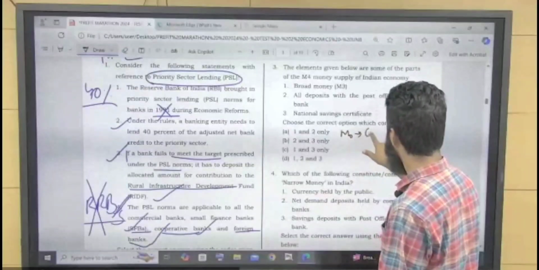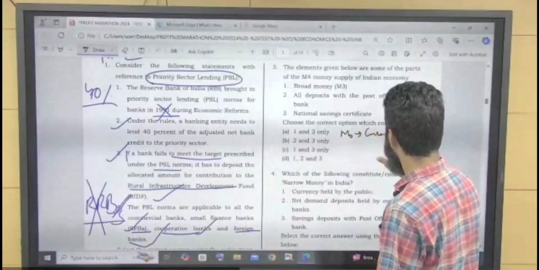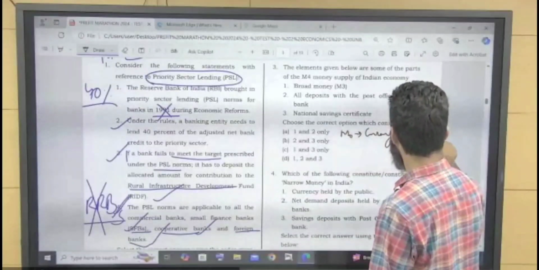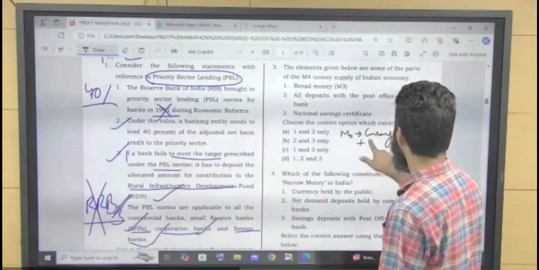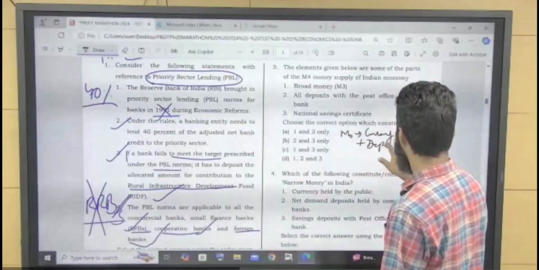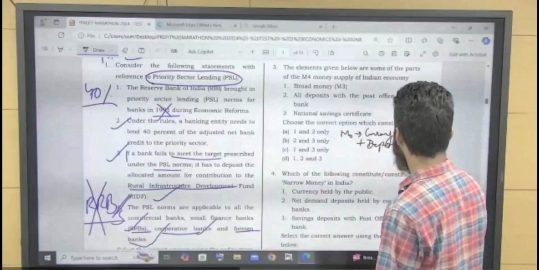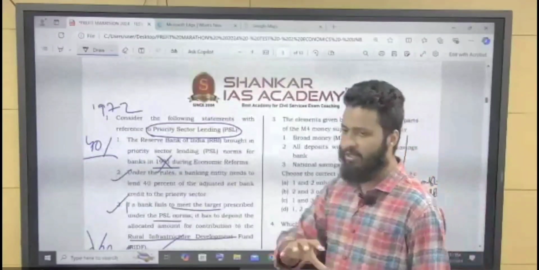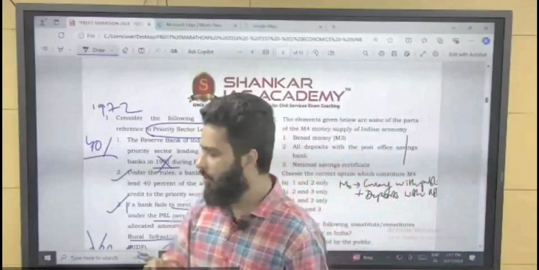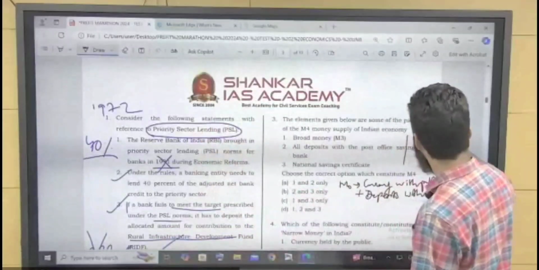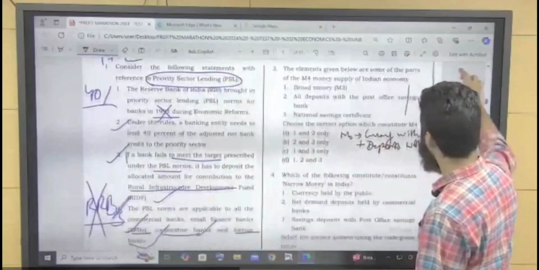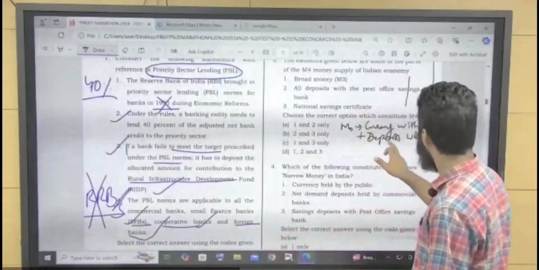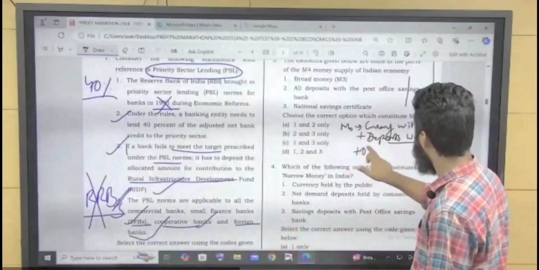M0 is currency available with public. So, currency with public, it is M0. Currency with public plus deposits with RBI. The commercial banks, the cash reserve ratio that you have learned. So cash reserve ratio will be deposited to RBI by the commercial banks. So deposits with RBI plus other deposits of RBI.